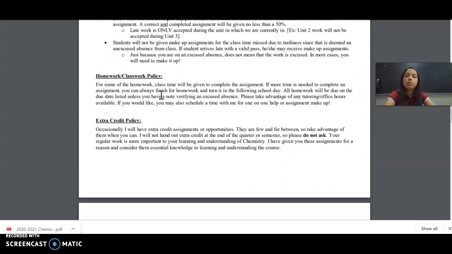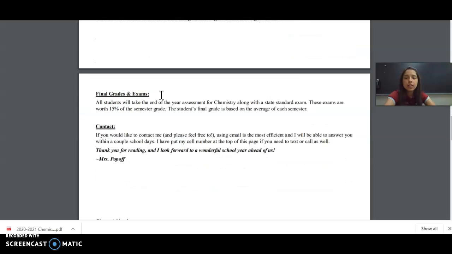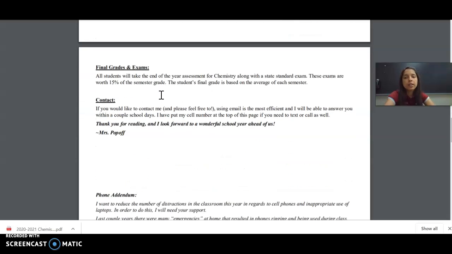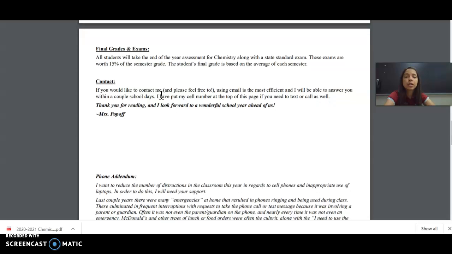Then you can go over the homework and classwork policy. Extra credit will only be given when I tell you that you have an extra credit opportunity, not whenever you want to ask me what you can do for extra credit. You need to be doing your classwork. Do not depend on extra credit to pass the class. Then you have an end of the year assessment, which is 15% of your semester grade.